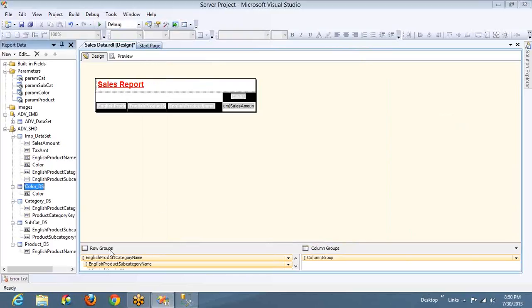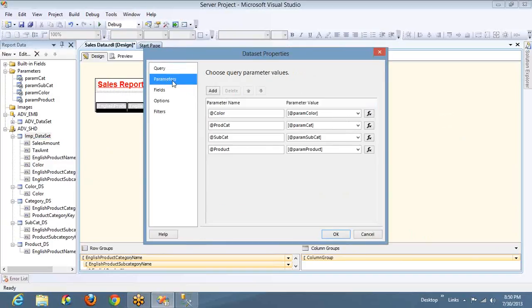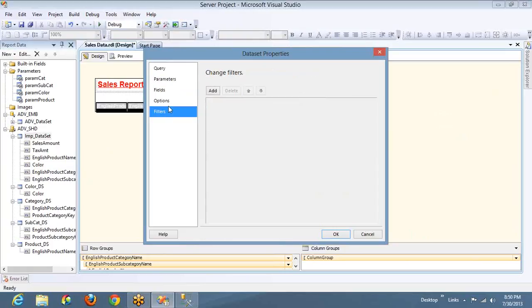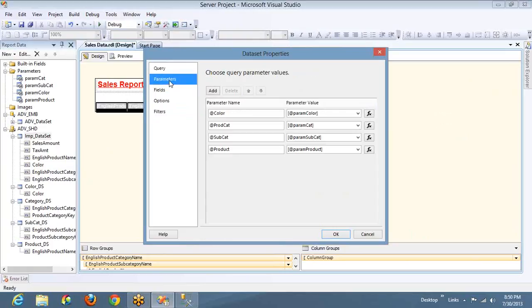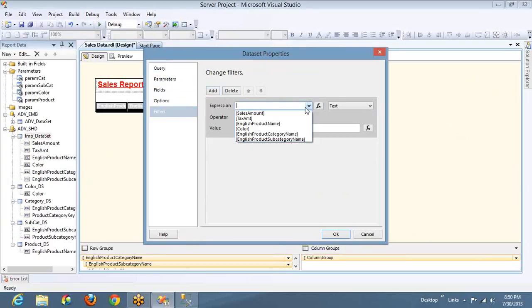And now let's jump into the next concept, that is the difference between filters and parameters. I hope people have a little idea about filters. If you go to the dataset properties, you have two things: one is parameters and another one is filters. Parameters, you know very well. This is the query parameter and this is the report parameter, and you are mapping it here. And filters, if you want to filter any one color, go to, let's say, color and is equal to, I'm giving black.